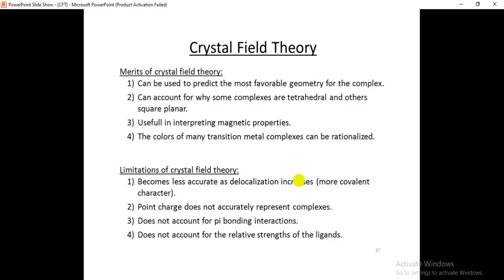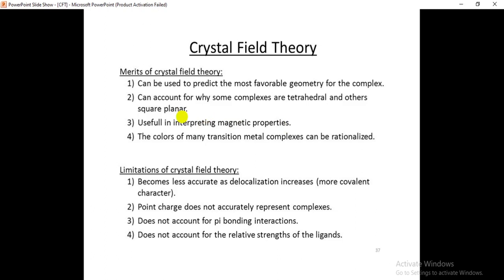By using this theory, we can predict the most favorable geometry for a transition metal complex, and account for why some complexes are tetrahedral and why others are square planar.